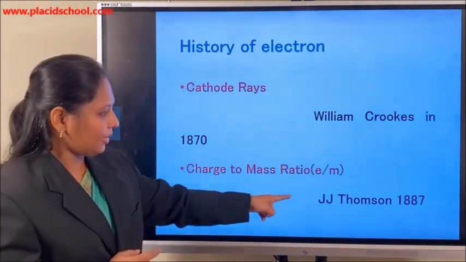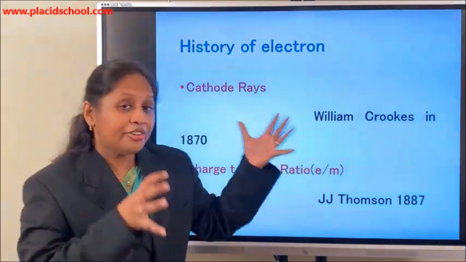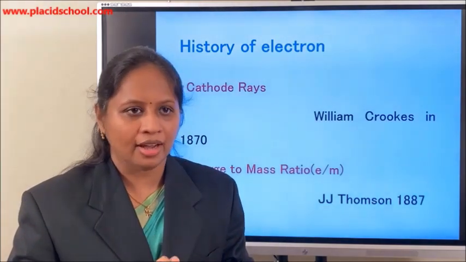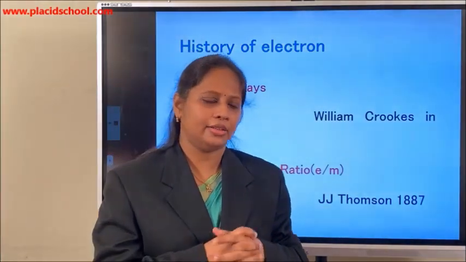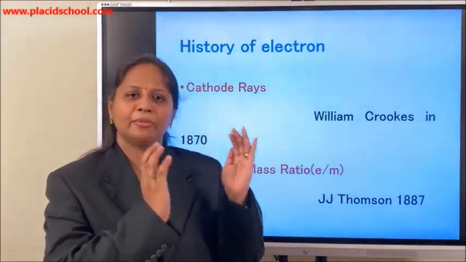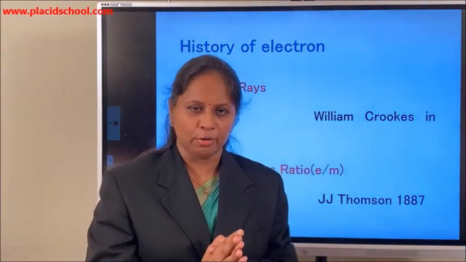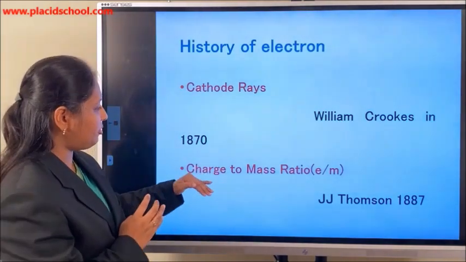And J.J. Thomson confirmed this hypothesis that these charged particles are negative and they are cathode rays. That means some rays are coming from the cathode in a discharge tube, which gives that fluorescent glow or the discharge. That was confirmed by J.J. Thomson.